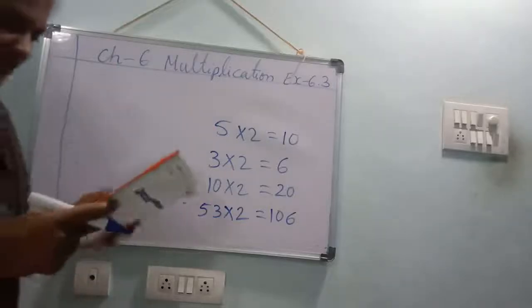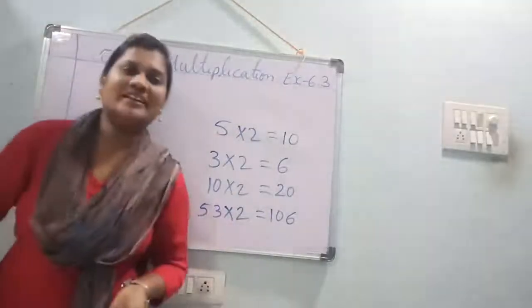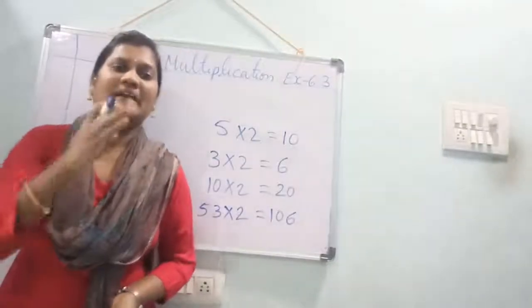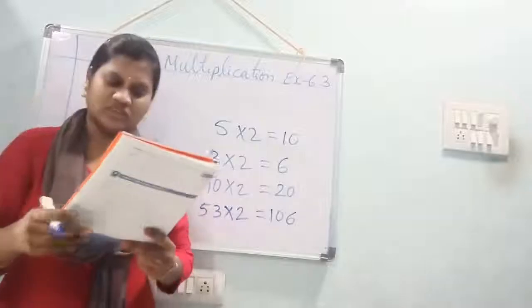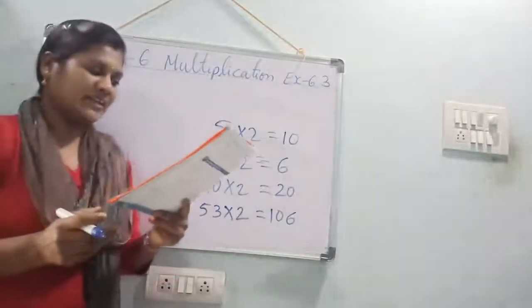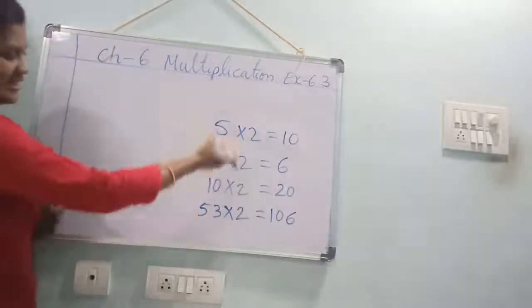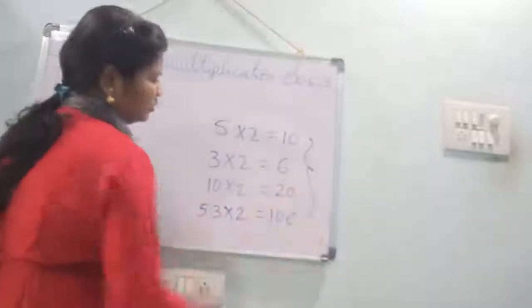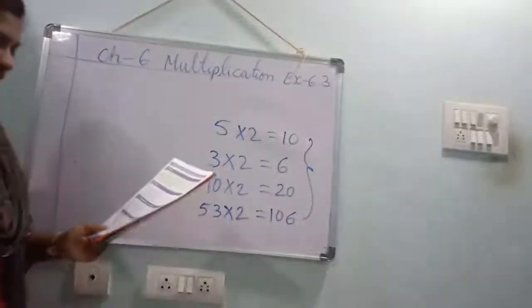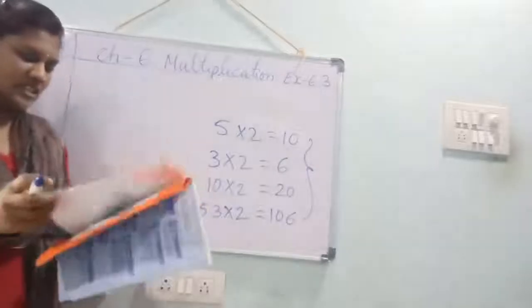See, doubling a number means multiplying by 2. Doubling a number means what? Multiplying by 2. Understood? Let us understand doubling the 2-digit numbers mentally through a few examples. I said, these are examples of doubling. Doubling the number means what? Multiply by 2. Understood children?